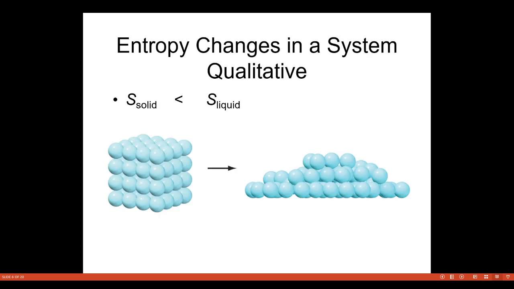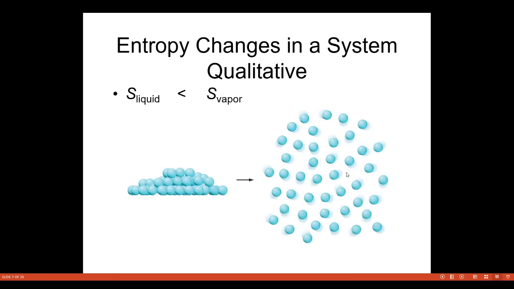Then entropy changes in a system, that is from solid to liquid. Solid must be lesser than the liquid. So we can have the figure here. You can see the molecules are free to move here, but here we can see the arrangement of the molecules. This is the vapor form and this is the liquid form.